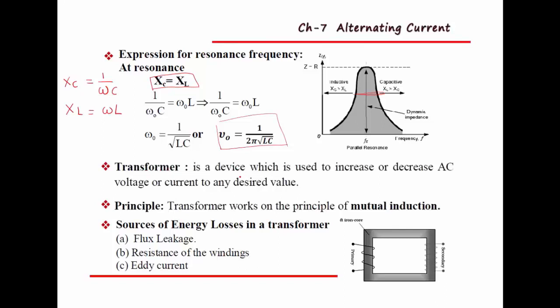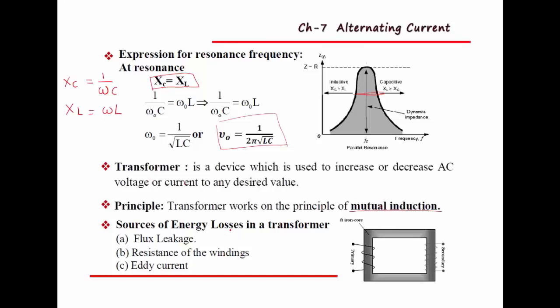Transformer is a device which is used to increase or decrease AC voltage or alternating current. We can convert high alternating voltage into low alternating voltage, or low alternating voltage into high alternating voltage, using a transformer, and this transformer works on the principle of mutual induction. About mutual induction we have studied in the electromagnetic induction chapter. That is, when the current in the primary coil changes, an induced EMF is produced in the secondary coil. That means when current changes in one coil, induced EMF takes place in the neighboring coil. On that principle, a transformer works.